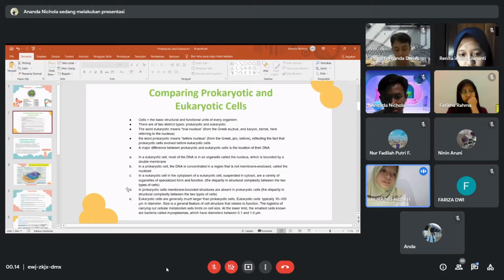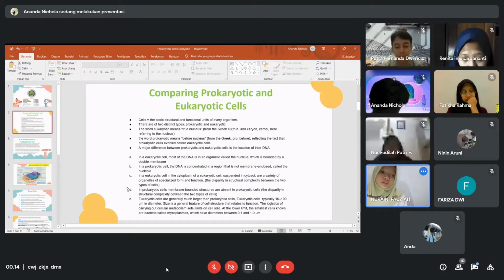The differences between prokaryotic and eukaryotic cells. The first, in eukaryotic cells, most of the DNA is in an organelle called the nucleus, which is bounded by a double membrane. Second, in a prokaryotic cell, the DNA is concentrated in a region that is not membrane enclosed, called the nucleoid. The third, in the cytoplasm of eukaryotic cells, suspended in cytosol are a variety of organelles of specialized form and function. That is the disparity in structural complexity between the two types of cells.